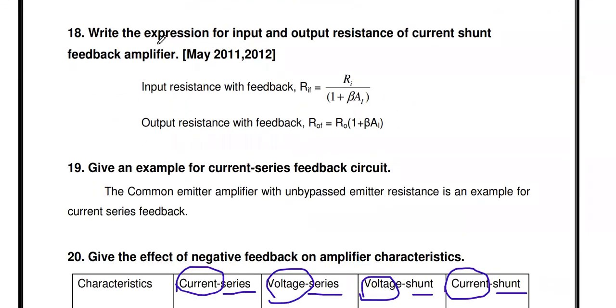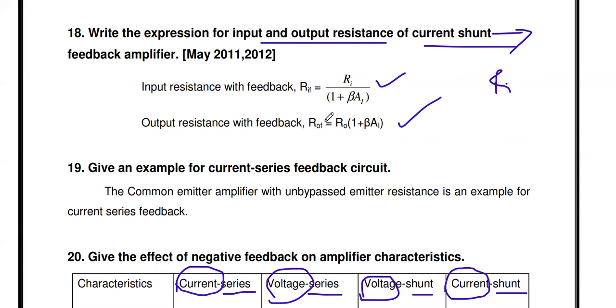Then the next question: write the expression for input and output resistance of current shunt feedback. Look at the second word, shunt. Shunt mixture means input resistance decreases. So the input resistance with feedback RIF is equal to RI by 1 plus beta into A. Current sampling means output resistance increases. So the output resistance with feedback is equal to the output resistance without feedback into 1 plus A beta. So these are the input and output resistance for current shunt feedback.